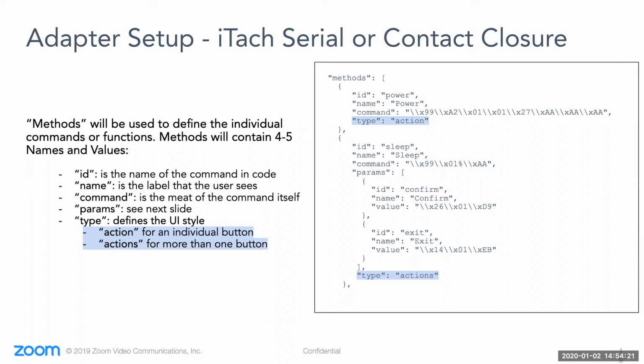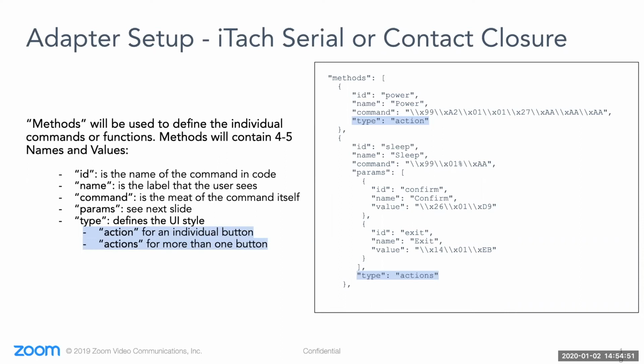We can see at the top we have power defined first. This is inside the curly brackets as it's part of this control object. The ID would be power. Again, this ID is a programming reference that can be called in other areas, but is not seen by the user, so you can use whatever ID makes sense to you and others. Then we have the name power, which is capitalized as it's seen as a name by the user. Then the command field is where we'll actually enter the commands that the device needs.